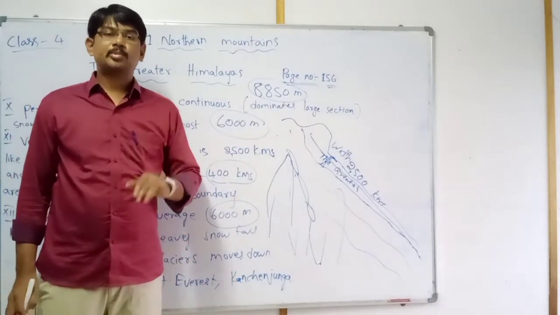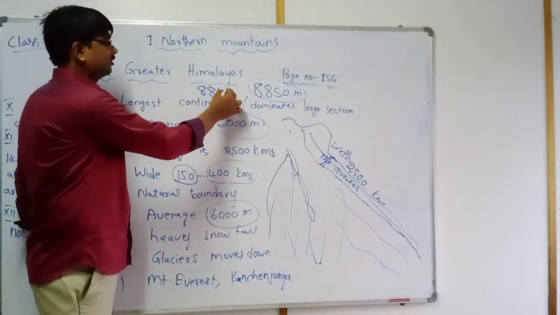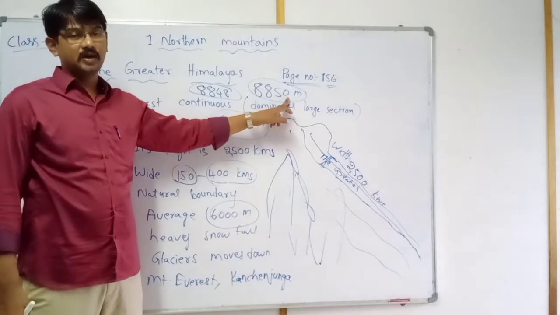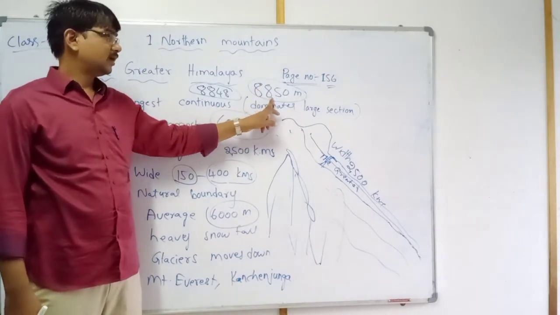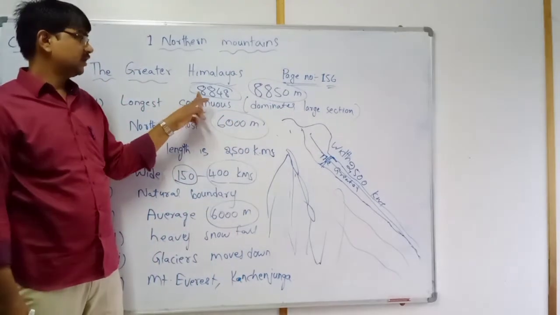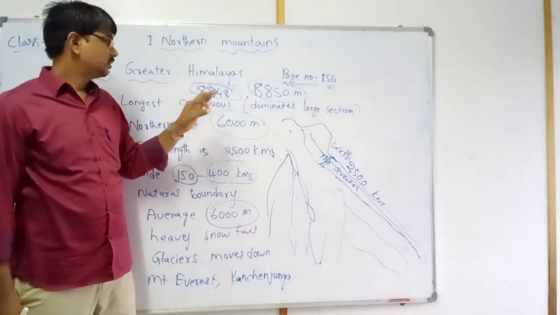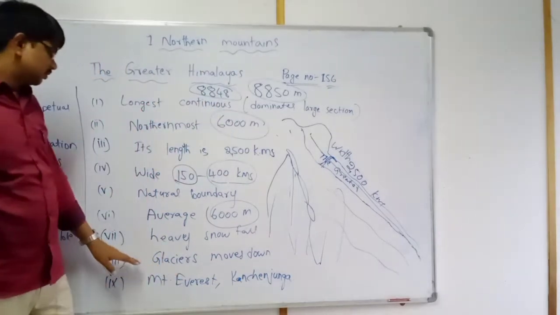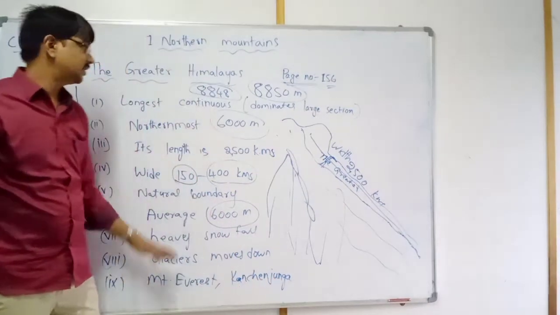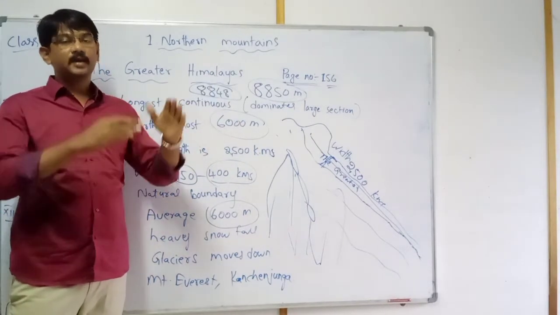8,850 meters approximately. In some books it is given as 8,848 meters exactly. This is approximate, according to your book, 8,850 meters is given. In some books, 8,848 is given as the exact height. So the greatest mountains, peaks also, are located in this greater Himalayas region. What is the meaning of region? Area. Okay.